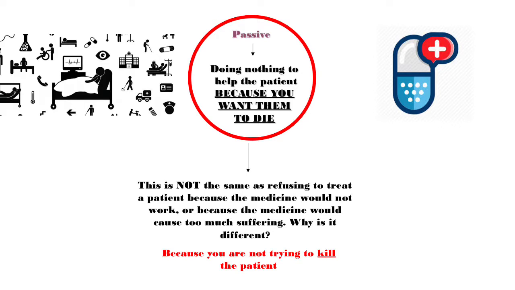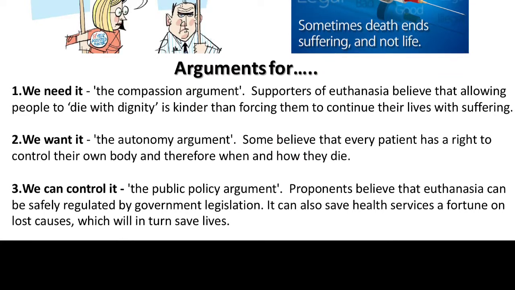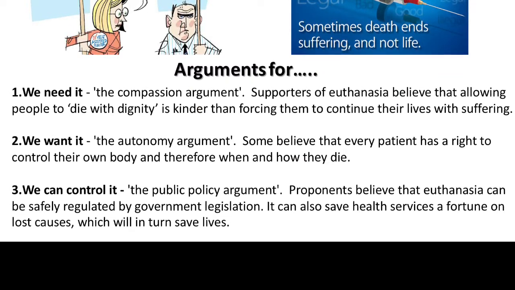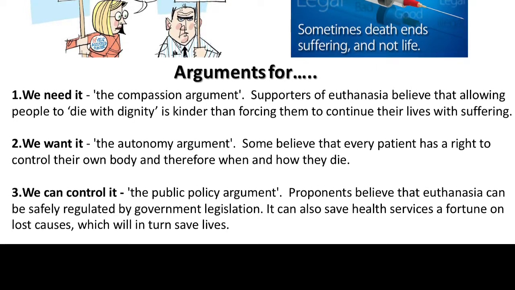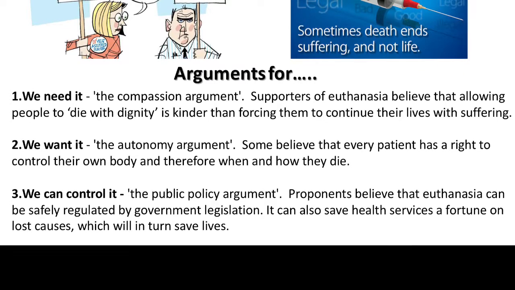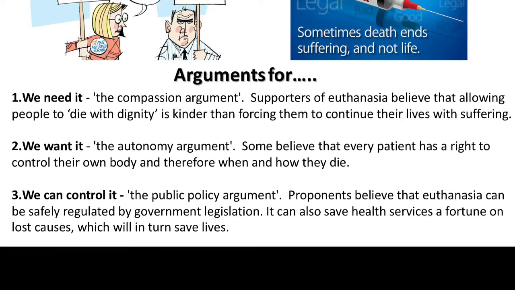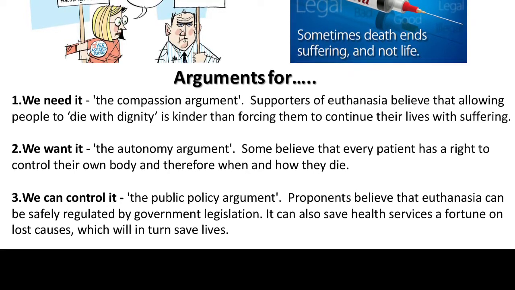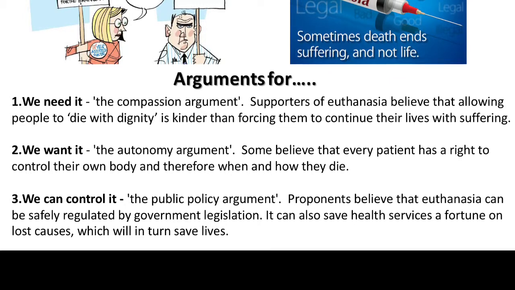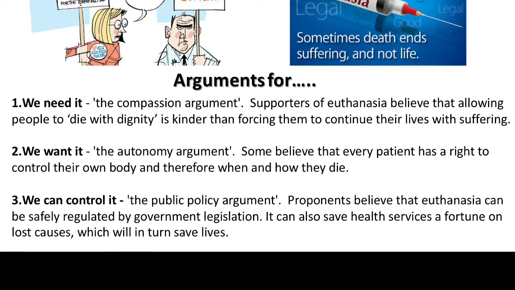Now, one thing we have to be very clear about here is the distinctions on passive euthanasia. There is a great difference between refusing to treat a patient because the treatment will not work, or because the patient does not want to be treated, and not treating a person because you think that person would be better off dead. So in passive euthanasia, what is happening is the doctor looks at a patient and says, I do not want to treat that patient because I want that patient to die.